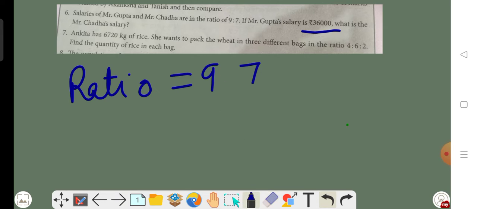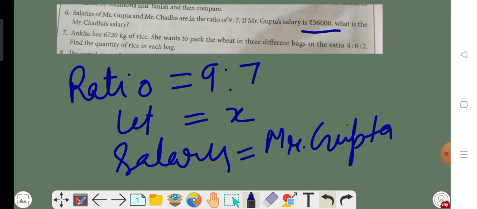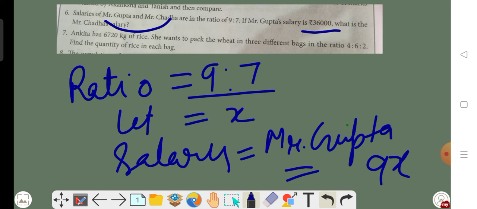As we know, a ratio is obtained after cancelling the common factor. Let us suppose the common factor is x. So the salary of Mr. Gupta will be 9 multiplied by x, because the ratio is the salary of Mr. Gupta to Mr. Chadda.